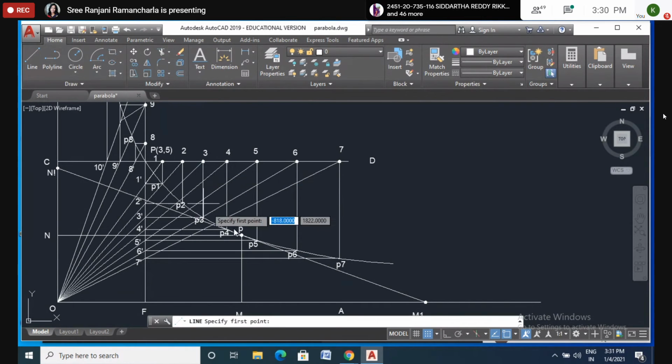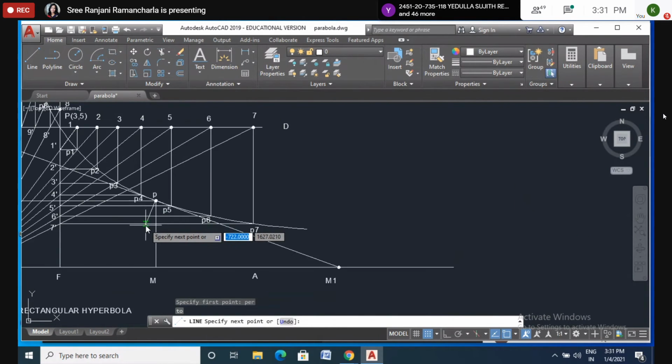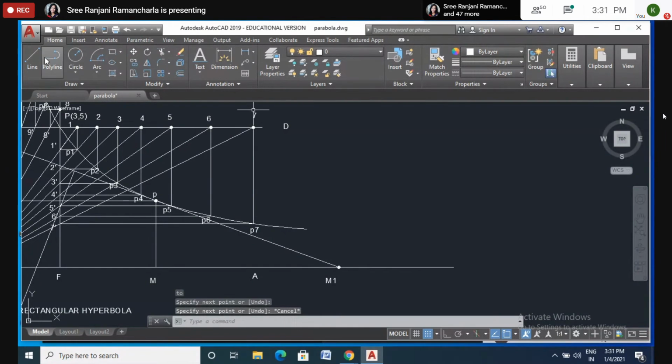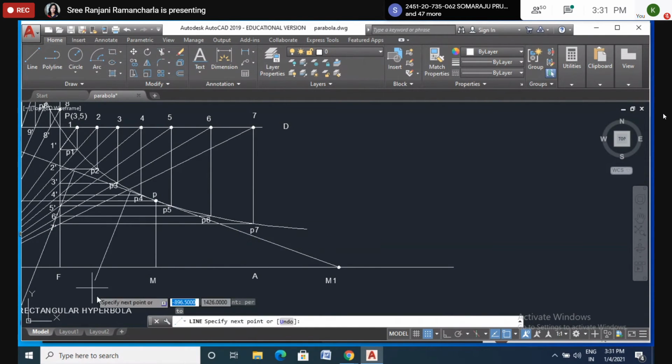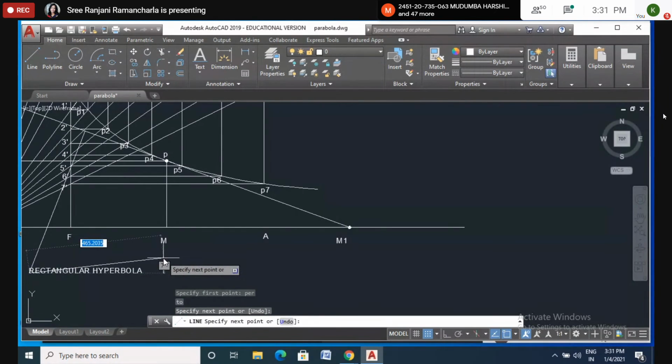So draw the perpendicular to the tangent now. Can you able to see?